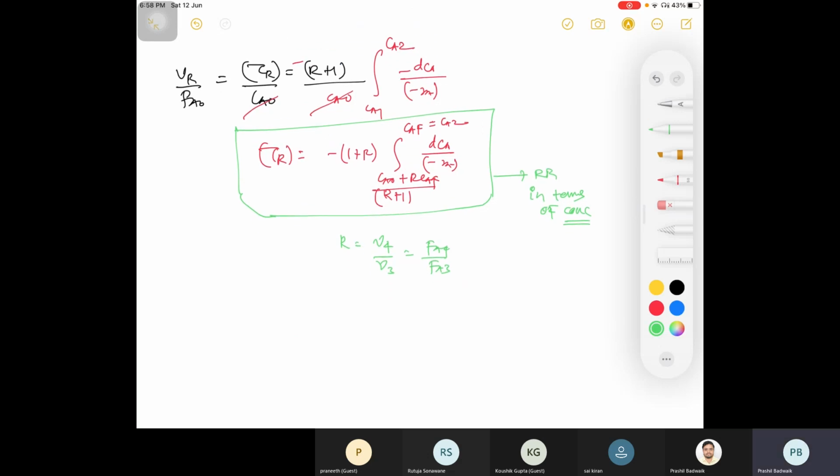Now we'll move to Octave Levenspiel plot. Okay.